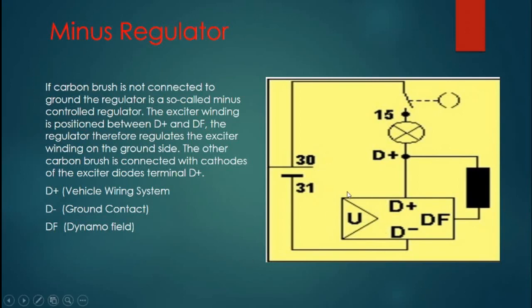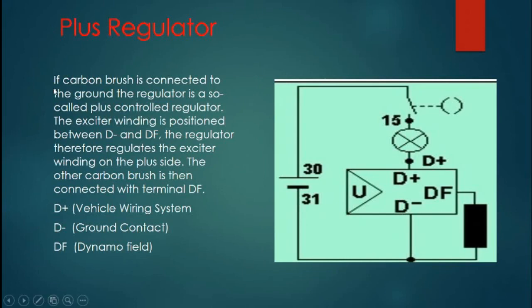This is the complete regulator unit, with three corners: D plus, DF and D minus. And 31, 30 and 15 are terminal numbers on the generator. This one is a light which tells us whether the generator is working or not working.